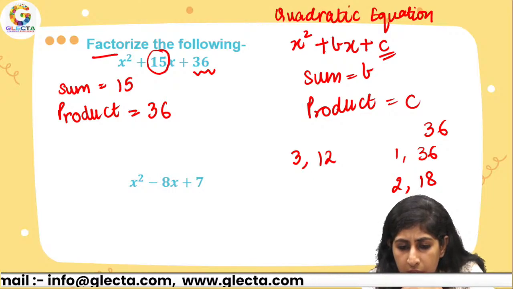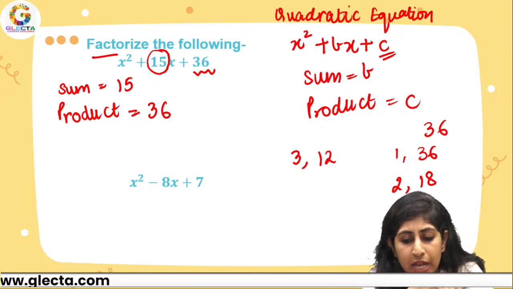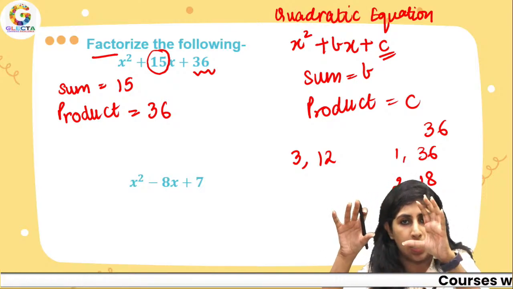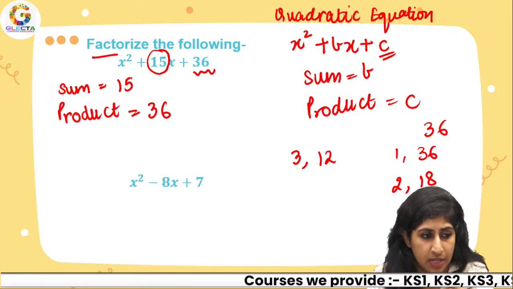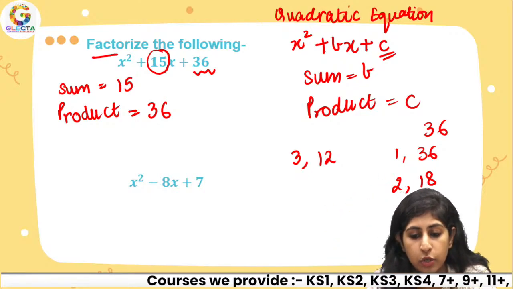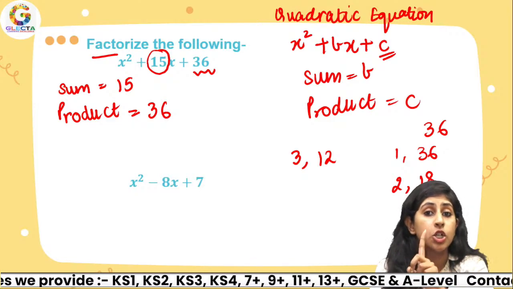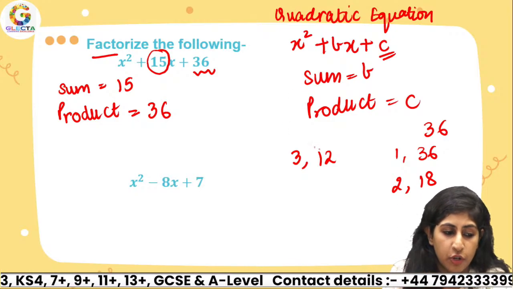Also, over here I can see Tanishka has said x plus 4 times x plus 9. Darling, when you multiply 4 and 9, just see the last terms. 4 times 9, that is 36, which is correct. But when you do 4x plus 9x, 4 plus 9 is 13, not 15. Alright, so be a little careful over there.